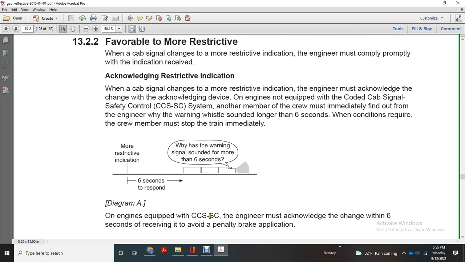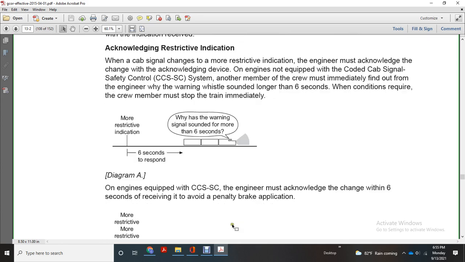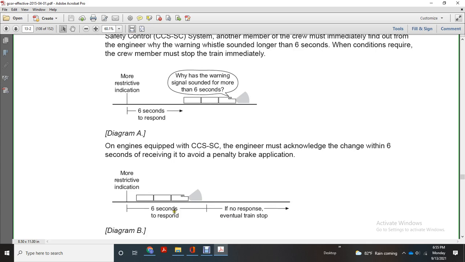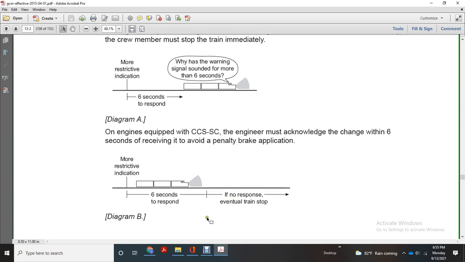On engines equipped with the code cab signal safety control system, the engineer must acknowledge the change within 6 seconds of receiving the more restricted indication to avoid a penalty brake application. 6 seconds to respond. If no response, eventual train stop.